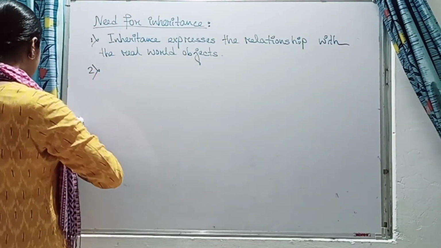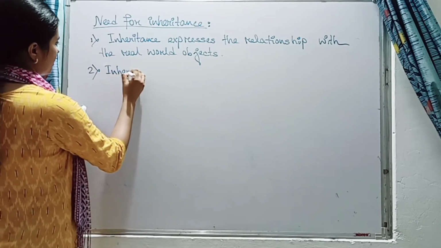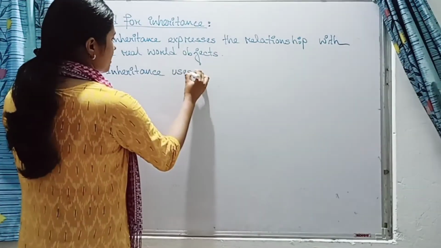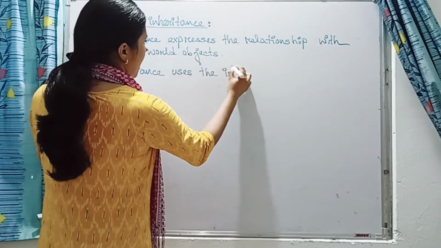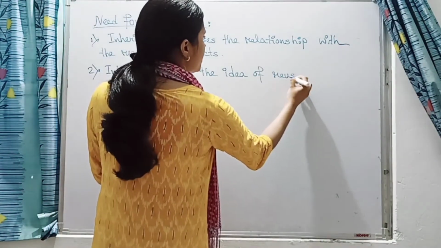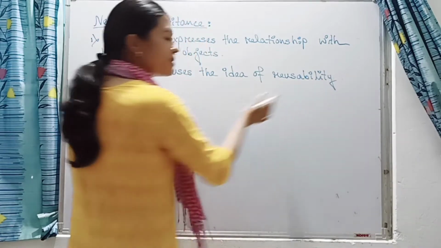Second point is that inheritance uses the idea of reusability. This I have discussed in the previous one.